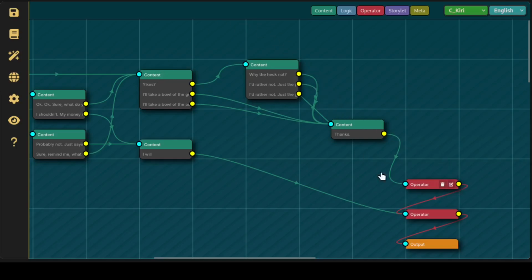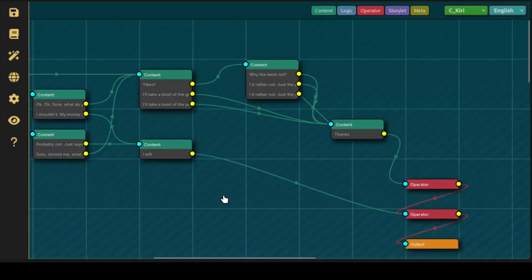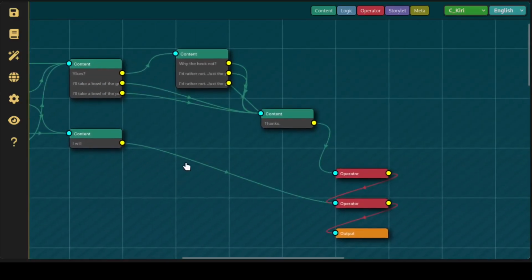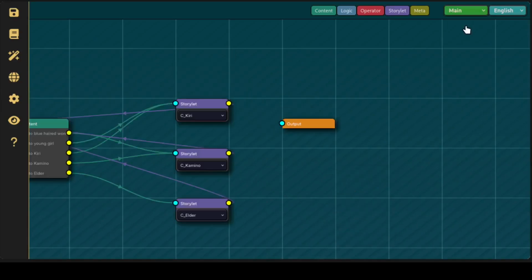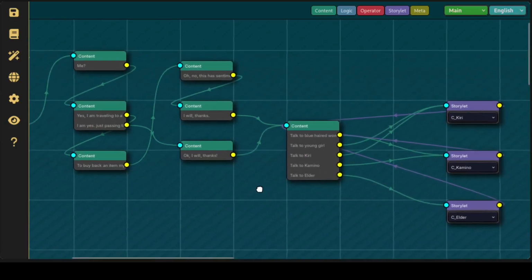So if you go in via this way, it will first go to this operator, which will set bought soup equals 1. So there's two variables that get set here, and then it goes to the output node, which will take you back to wherever it was linked from. So in this case it's here, and it just links back to the village scene over here.